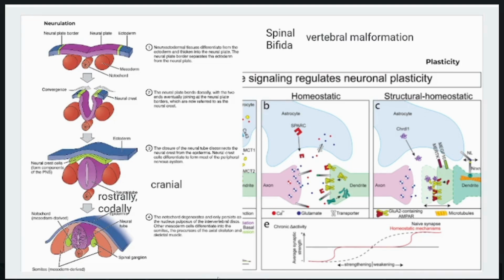Placodes contribute to the formation of cranial sensory ganglia, such as those for the cranial nerves, which are involved in special senses like vision, hearing, and balance.